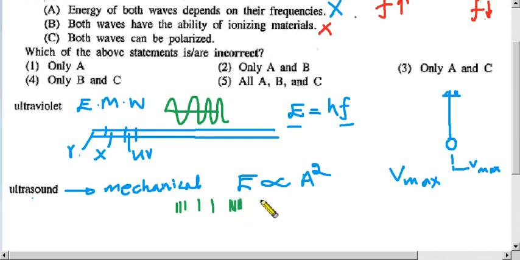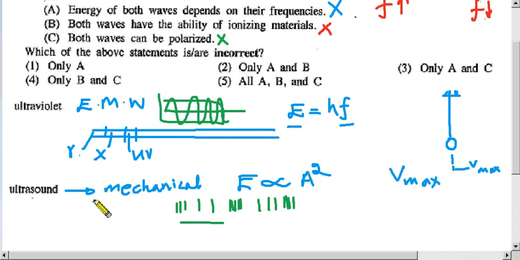Therefore it can't be polarized. Only transverse waves can be polarized. Longitudinal waves can't be polarized. So the word both is here, therefore this statement is wrong. It is correct only with transverse waves, which is ultraviolet. It is wrong with longitudinal waves, which is ultrasound.